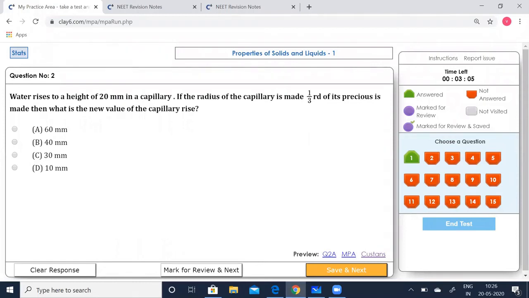Water rises to a height of 20 millimeters in a capillary. The radius of the capillary is made 1/3 of its previous value. Then what is the new height of the capillary rise? Let's quickly calculate this.